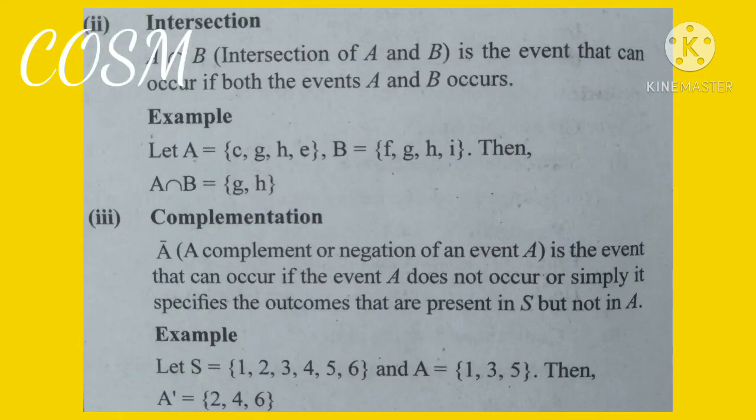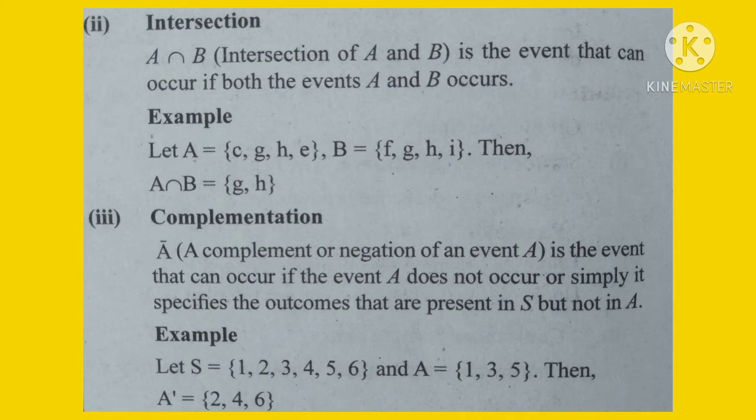Now we are going to discuss the intersection of two events. If A and B are two events, then A intersection B is the event that occurs if both the events A and B occur. Example: let A be the event of getting C, G, H, E and B be the event of getting F, G, H, I, then A intersection B is G, H. If the event A intersection B has occurred, it means the individual event A has occurred and B has also occurred. That is the meaning of A intersection B.